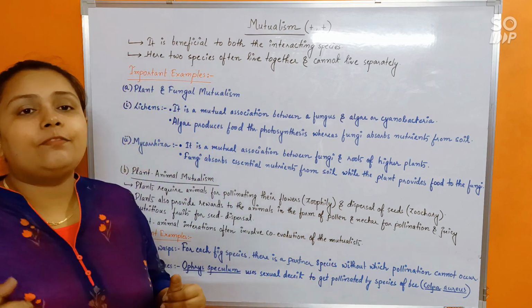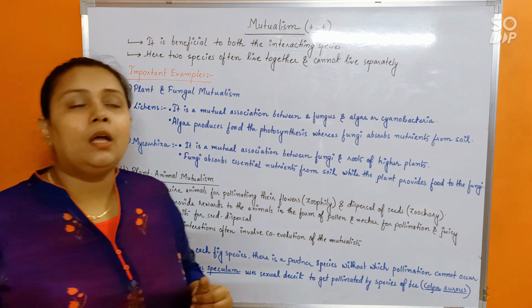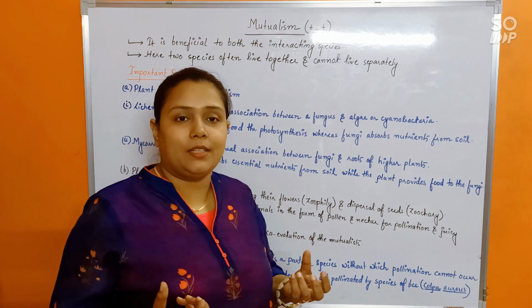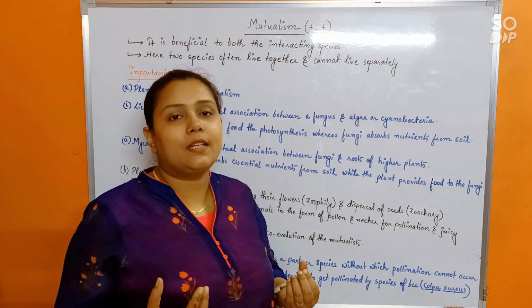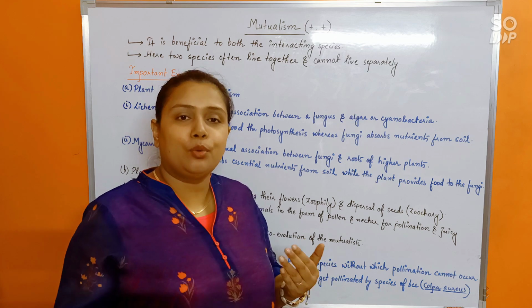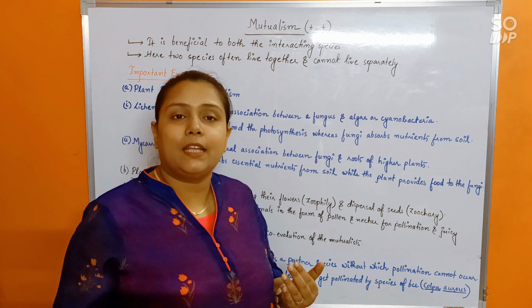Like in Pinus, which is a gymnosperm, the prevalence of mycorrhizal roots is maximum. Likewise, in certain orchids as well, fungal association is found in their roots.